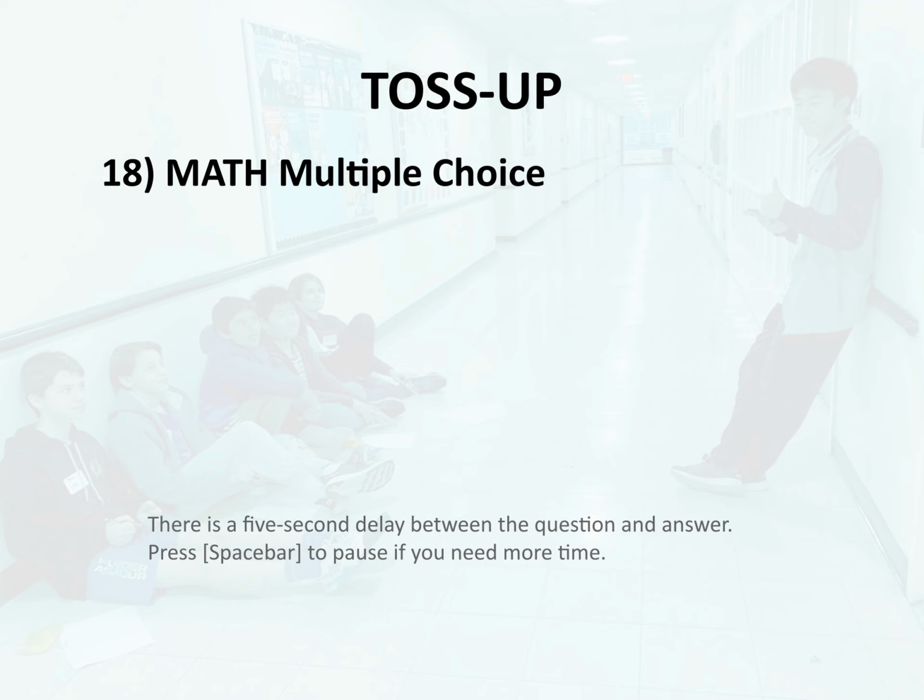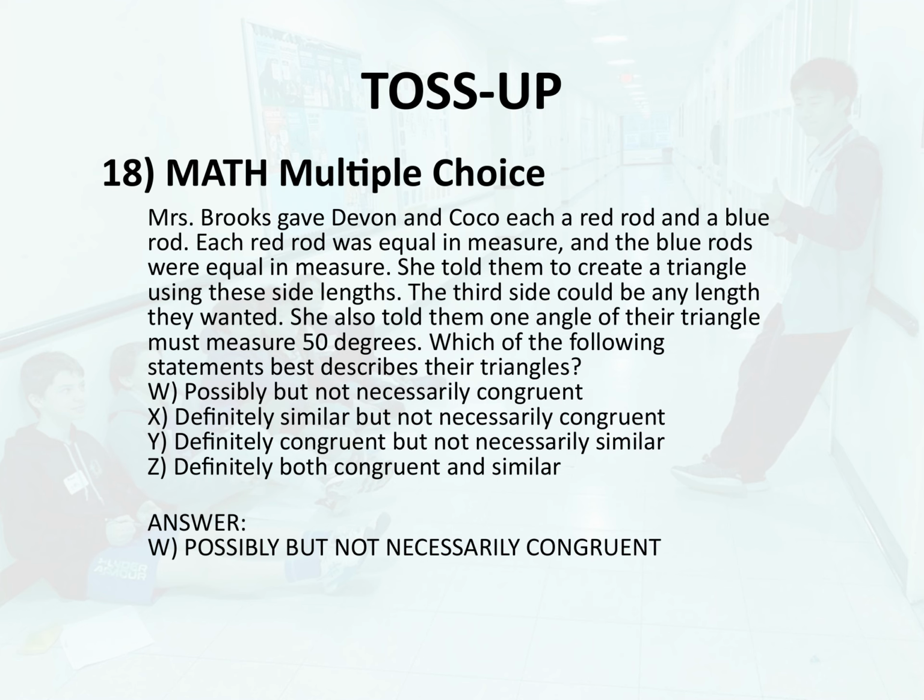Y. Definitely congruent but not necessarily similar. Z. Definitely both congruent and similar. Answer. W. Possibly but not necessarily congruent.